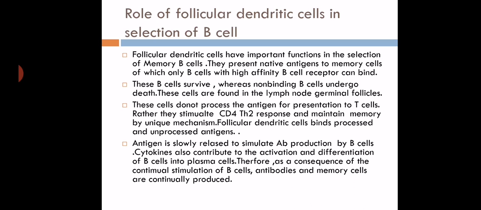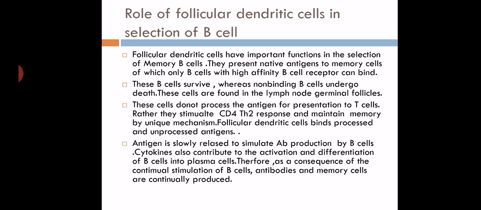So follicular dendritic cells bind the processed and unprocessed antigen. What is the role of follicular dendritic cell? The dendritic cells can bind to both types of antigen, processed antigen as well as unprocessed antigen.